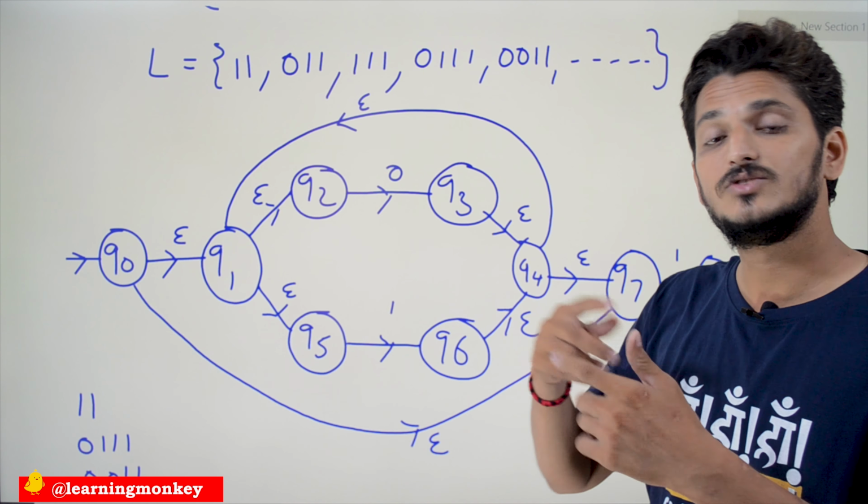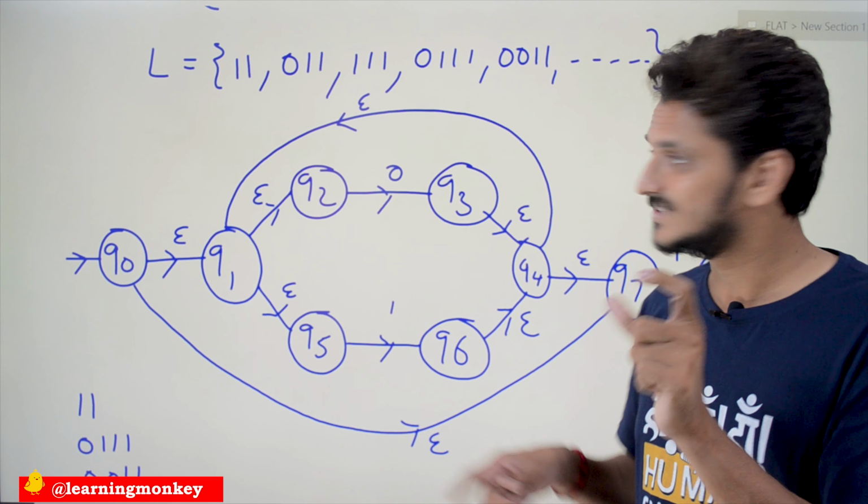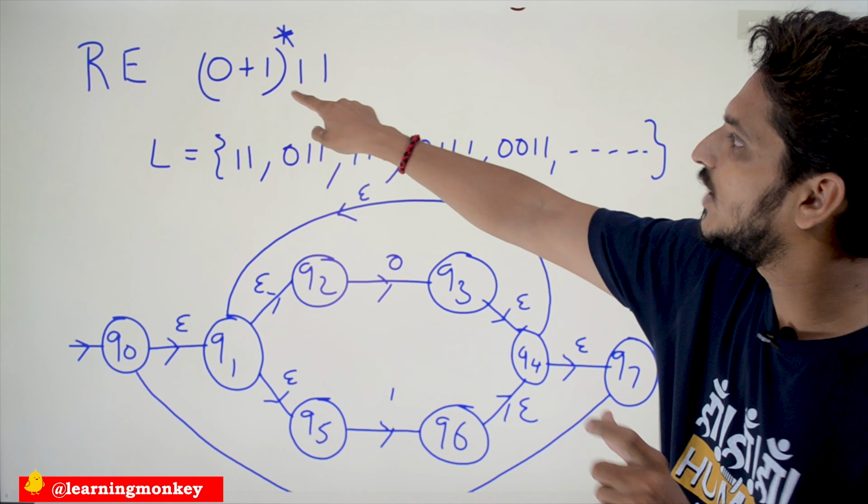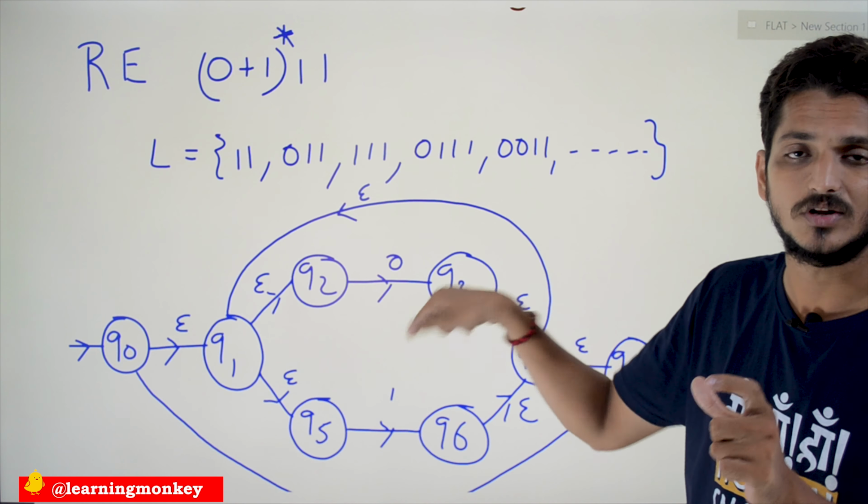So at least one of the machines will succeed if the last two characters are 1 1. That is how this regular expression executes. If you understand this point, you can easily write regular expressions for a given language.